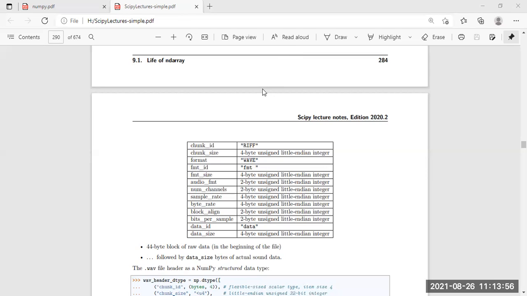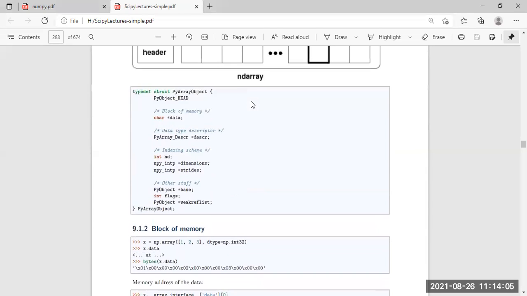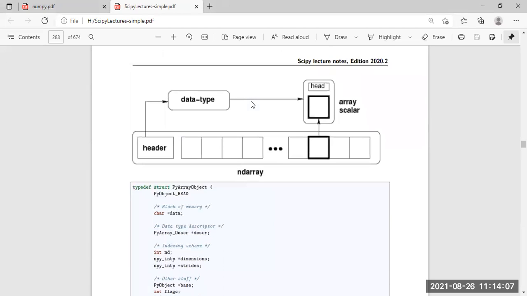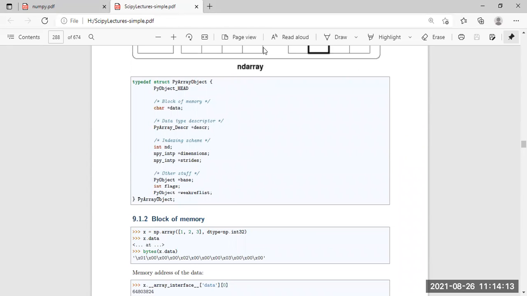So for raw data, a chunk ID. While we are talking about the n-dimensional array, as we have seen in the diagram here, it is a complicated thing. The ND array is different from the normal array. So here we are talking about the n-dimensional array.